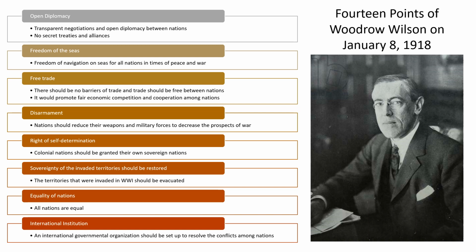So first of all, Woodrow Wilson asserted open diplomacy. He believed that there should be transparent negotiations and open diplomacy between nations. There should be no secret treaties and alliances. Why? Because these secret treaties and alliances create conflict, and these things lead to war.